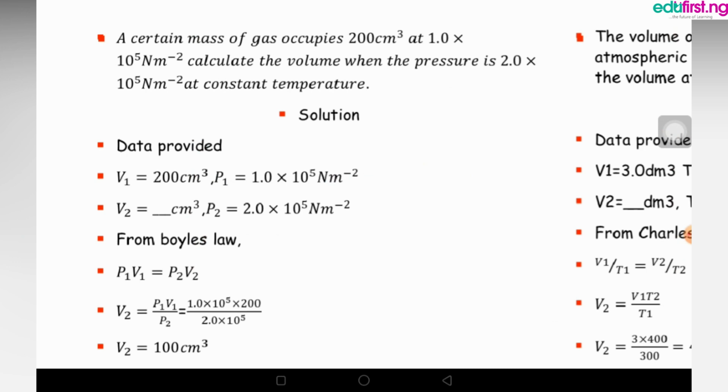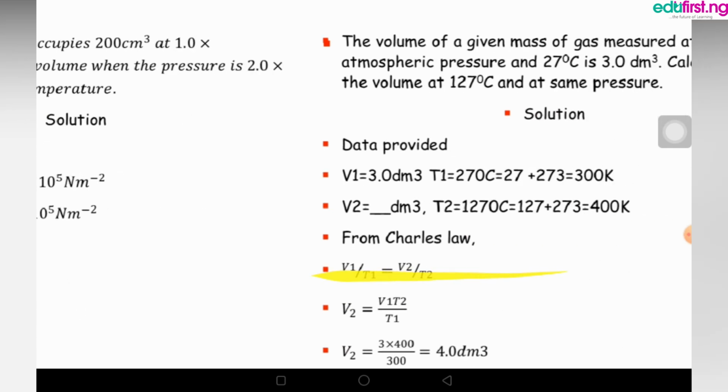We have to calculate the second volume, which is unknown, and the pressure is given as 2 times 10 to the power of 5 Newton per meter squared at constant temperature. Boyle's law has to do with constant temperature, so we're going to use that here, and this says P1 V1 equals P2 V2. We'll make V2 the subject of the formula since it's the unknown. So V2 will be P1 V1 over P2, which on substitution gives 1 times 10 raised to the power 5 times 200 divided by 2 times 10 raised to the power 5. When we do the arithmetic, we get 100 cm cube, and that's the volume.